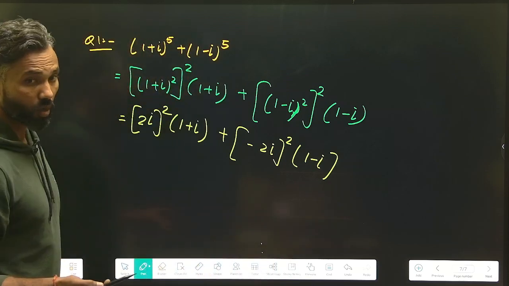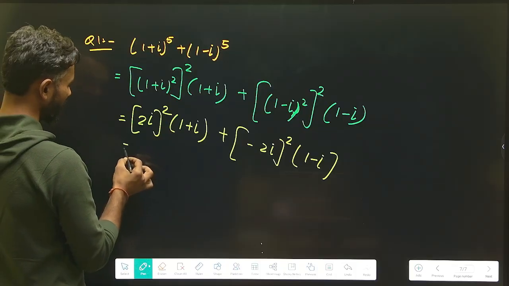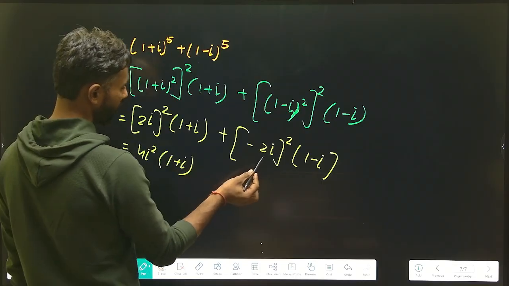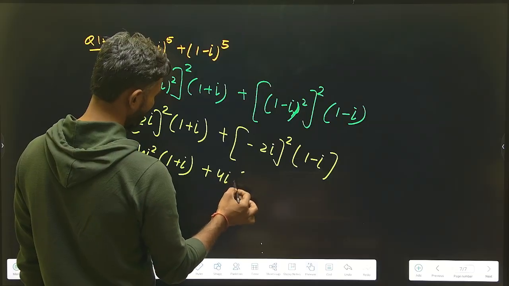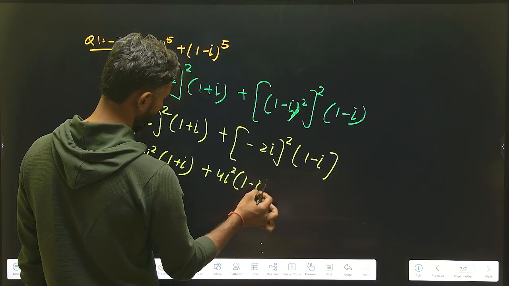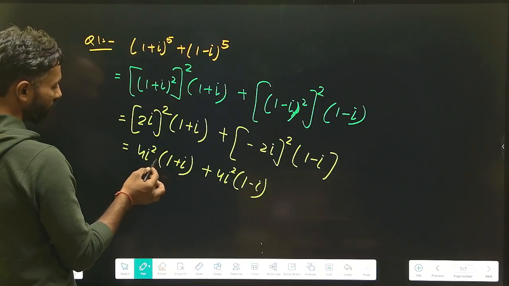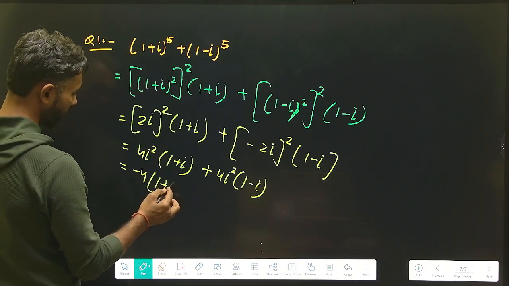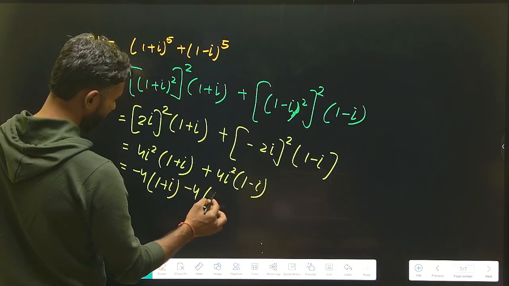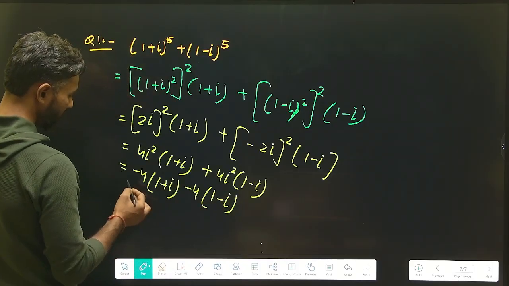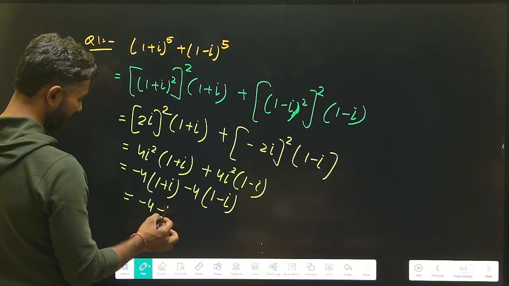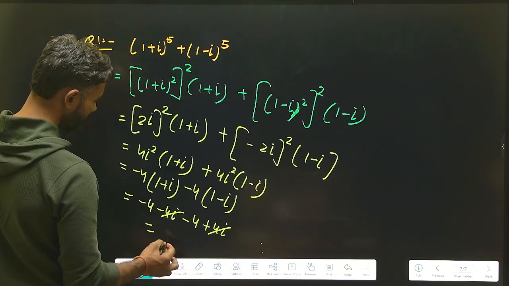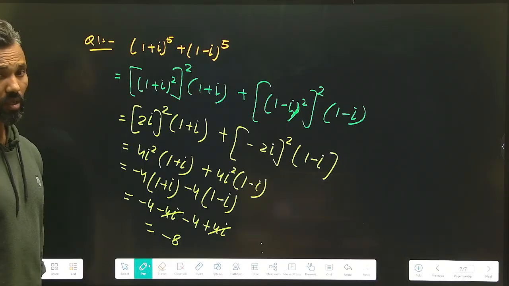Understand that? Now what do you think? (2 iota) whole square will be equal to 4 iota square, times (1 plus iota), plus again 4 iota square times (1 minus iota). Multiplying, you know the value of iota square is equal to minus 1. Minus 1 multiplied by 4 becomes minus 4 times (1 plus iota), plus minus 4 times (1 minus iota). Now multiplying, we get minus 4 minus 4 iota minus 4 plus 4 iota. The 4 iota cancel, so the answer is minus 8. This is a good kind of question.